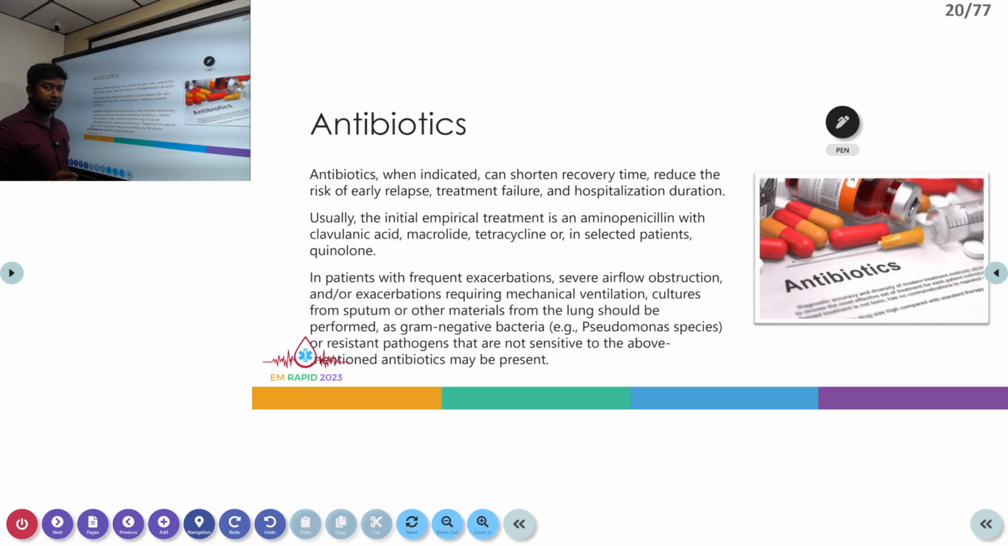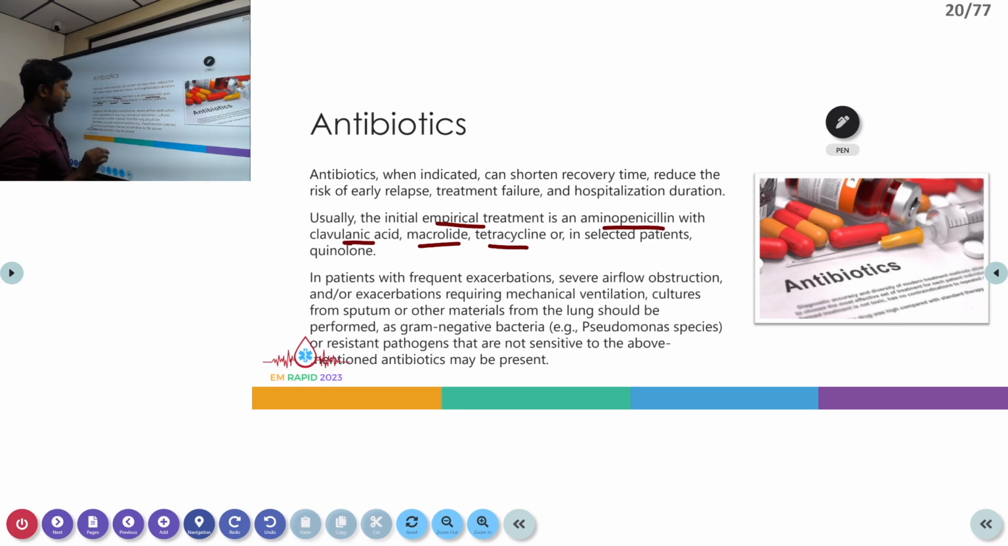Next is antibiotics. Just like steroids, we can give antibiotics in certain patients, which can improve the recovery time, reduce the risk of early relapse and treatment failure, and reduce the number of days in hospital. Initially, we can give empirical treatment with an aminopenicillin with clavulanic acid, like Augmentin; macrolides or tetracycline can be given, and in certain patients we can even opt for quinolones. Especially in India, quinolones are a reserved drug because they are used as a second-line drug in tuberculosis. So it is better to start with an aminopenicillin with clavulanic acid as the initial choice.